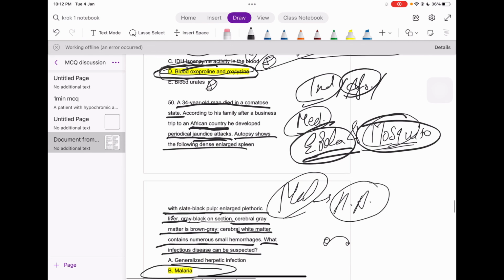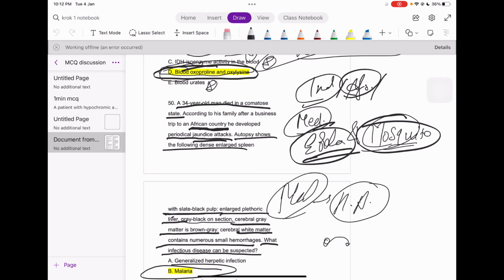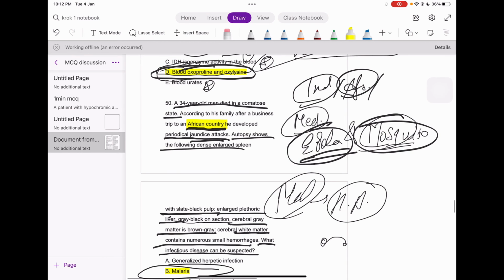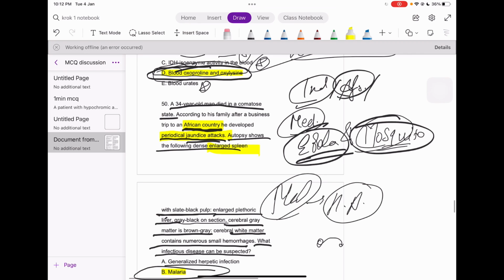So for this question, we just have our keywords, and what you should remember about this. First of all, the patient traveled to an African country. Thereafter, he started having jaundice attacks, right? And lastly, the spleen, with the hepatomegaly itself, right? The liver is plethoric, and the cerebral gray matter is brown gray. So you can also classify it as the cerebral stage of malaria, right?